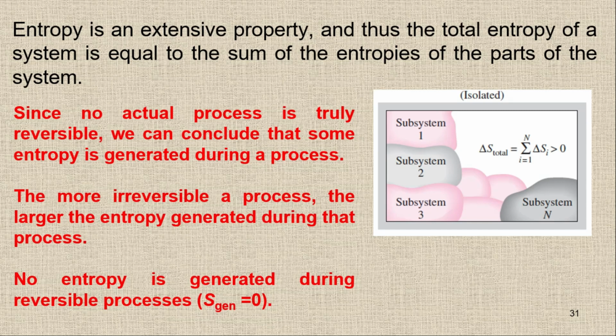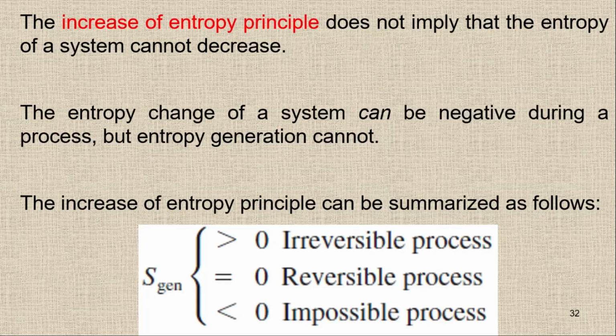And remember, for the reversible process, there is no entropy generation, but we don't have the ideal reversible process in life. The increase of entropy principle doesn't imply that the entropy of a system cannot decrease. This is about the entropy, not about the entropy generation. Entropy generation is either 0 or greater than 0.